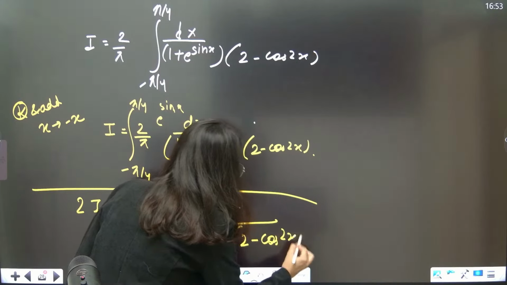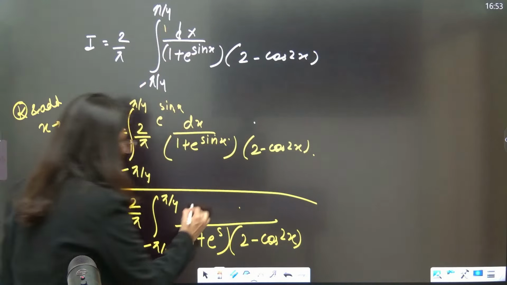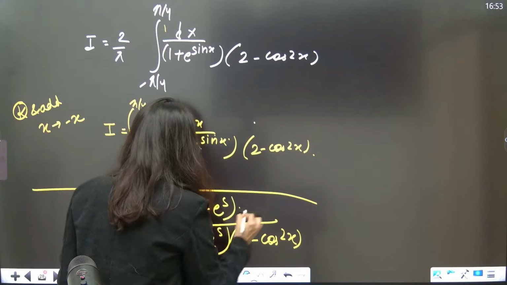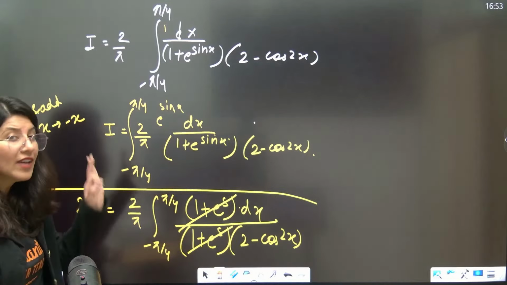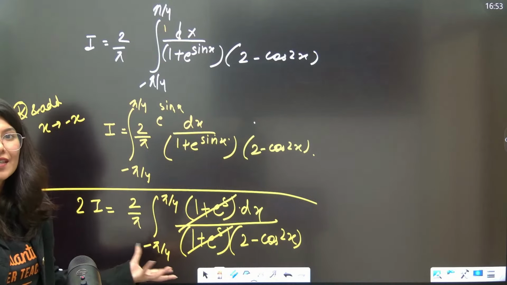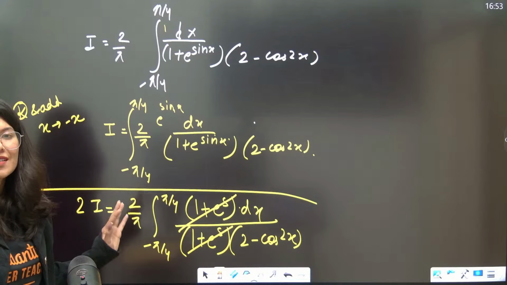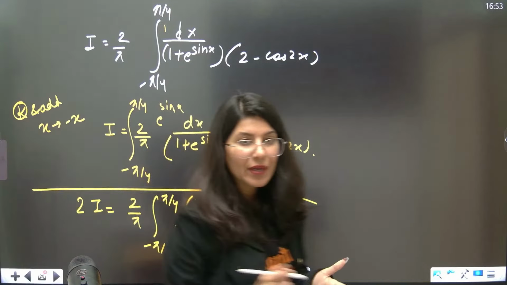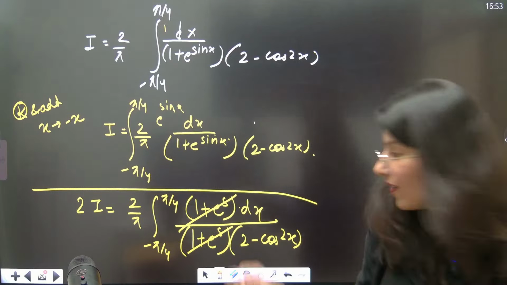What about the numerator? The numerator can be added: 1 and e power sin x, 1 plus e power sin x. So these terms will get cancelled out. This is a very frequent thing which we have already done in JEE Main as well. A similar question was asked in JEE Main 2025. Just go back, yes, JEE Main 2025.